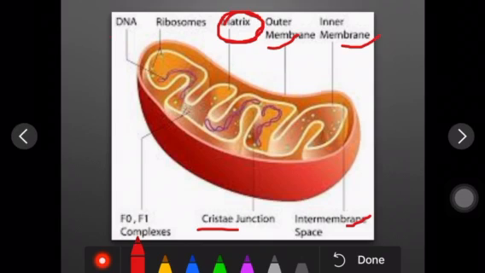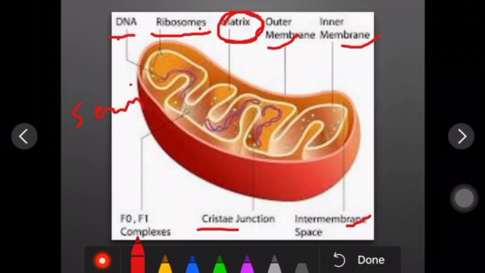They are called the matrix. They have their own genetic material. DNA and ribosomes are considered their own genetic material, so it is called semi-autonomous. And here on the cristae you will see that small particles are there.